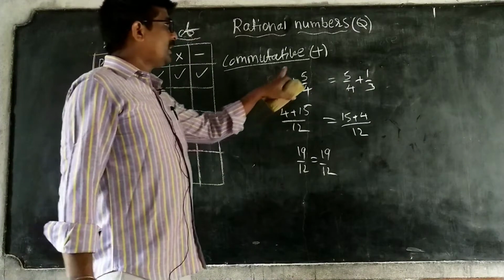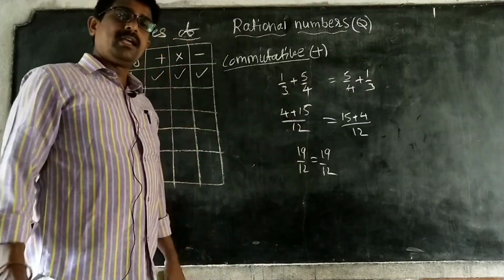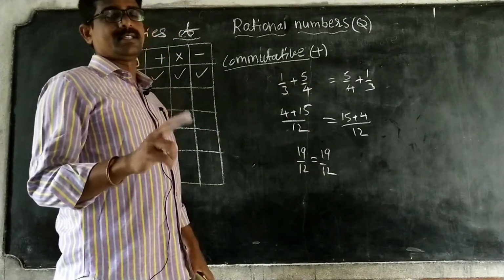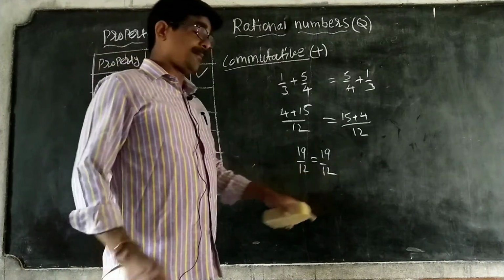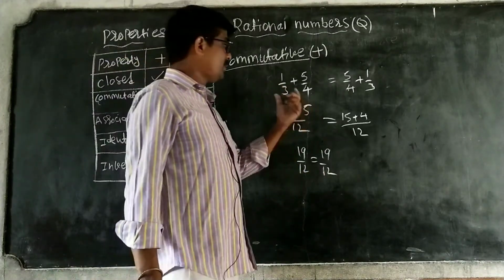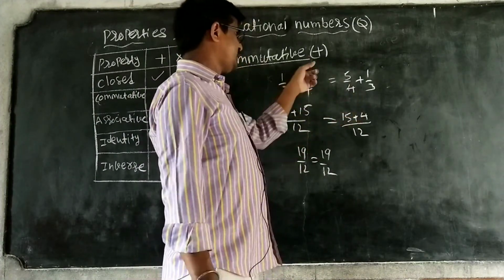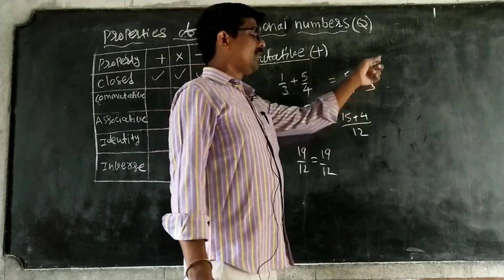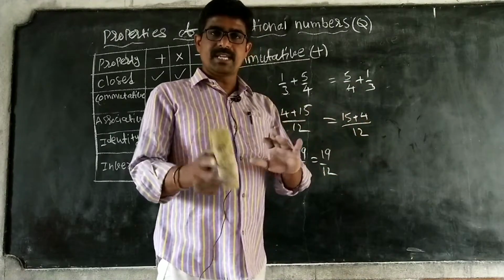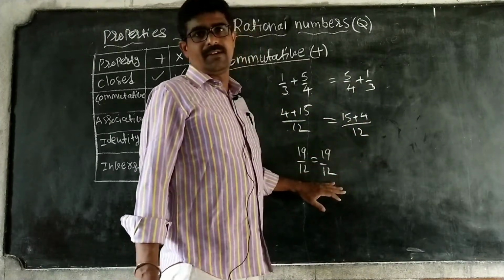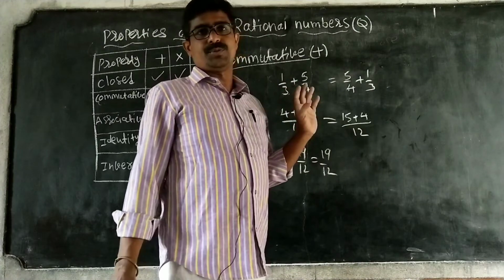So add any two rational numbers, and the order should be changed: 1 by 3 plus 5 by 4 or 5 by 4 plus 1 by 3. If the order is changed and the result is also equal, then it is commutative.